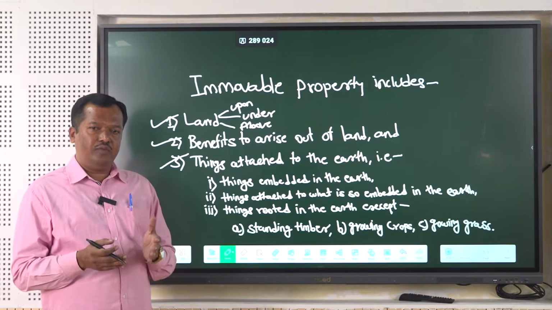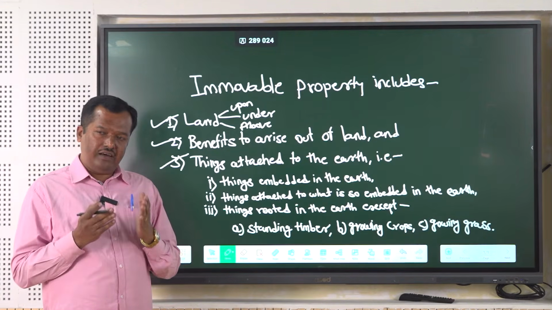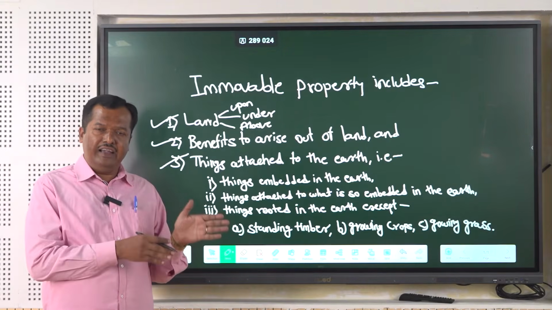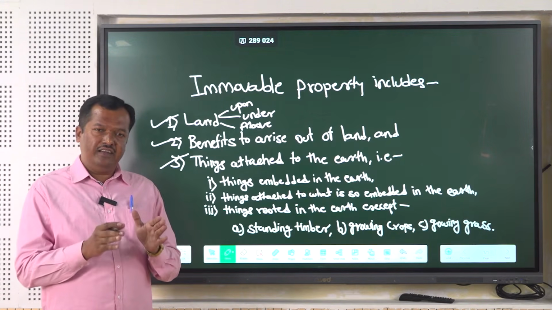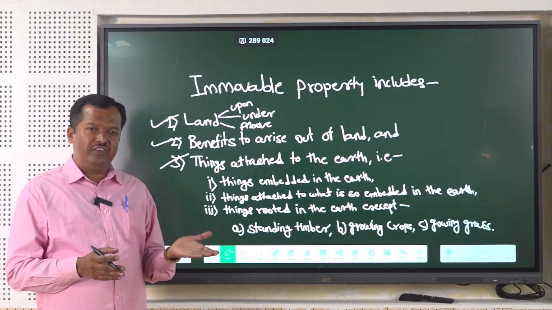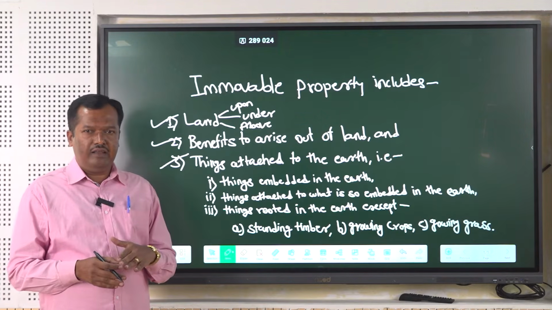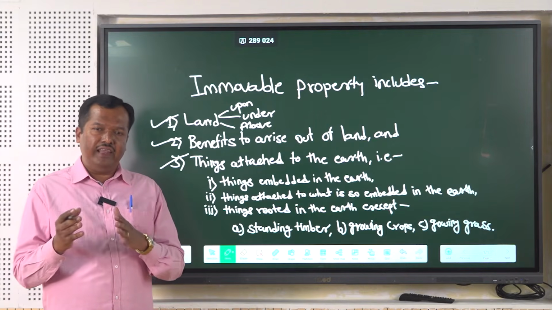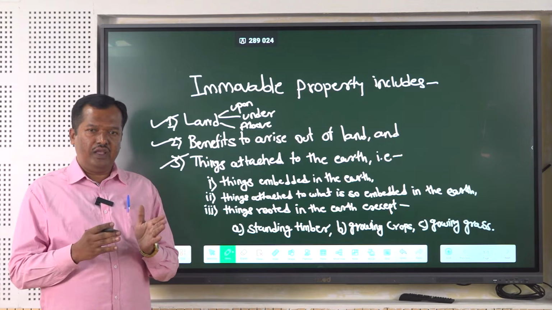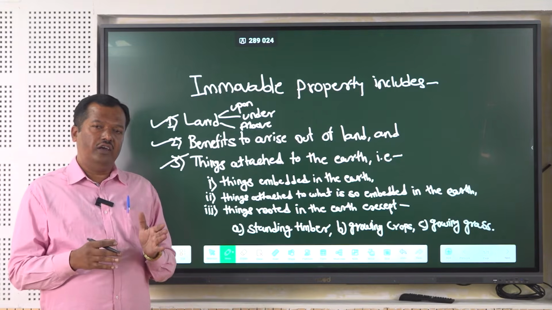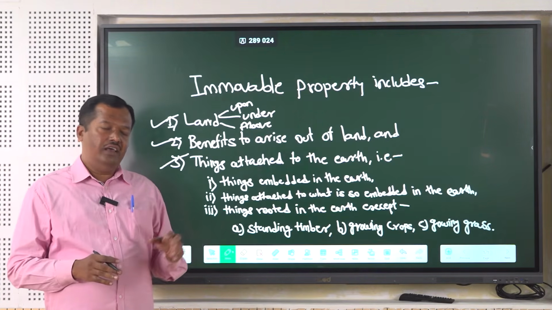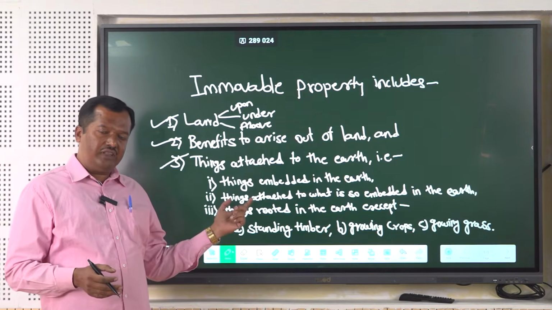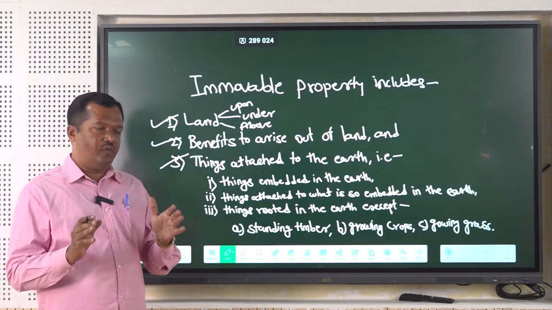If there is rent from any house, so collecting rent or the right of a tenant to live in that rented house, this is his right. That right is known as a beneficial right or benefit arising out of the land. Similarly, if any person has a right of ferry, that is transportation on the water, river or pond, that ferry is also known as benefit arising out of the land. So benefit arising out of the land also forms immovable property.